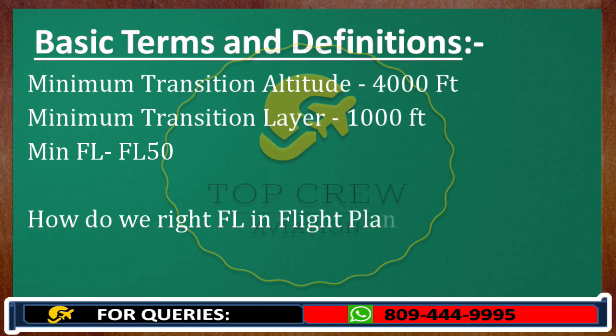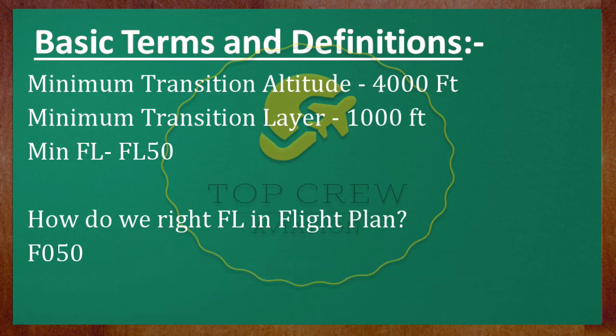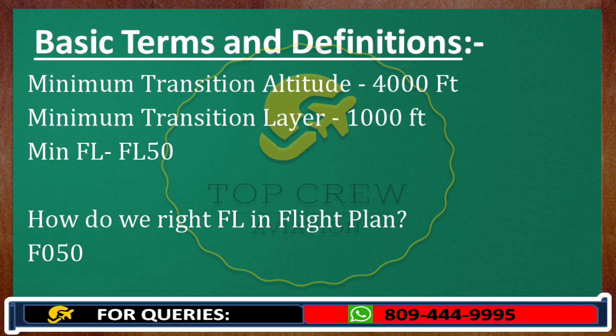That is F050. If you are not aware of how to write flight level in a flight plan, watch our flight plan videos. I have explained it in detail. You will learn about all the terms and how we fill a flight plan, not only flight level, everything, in those particular videos.